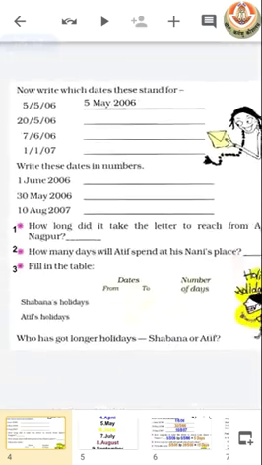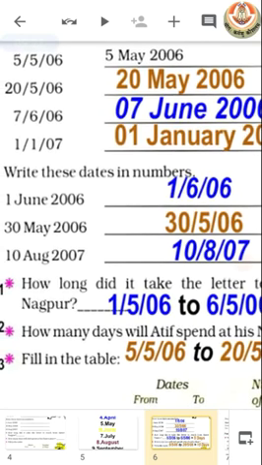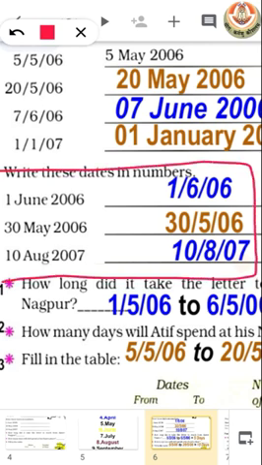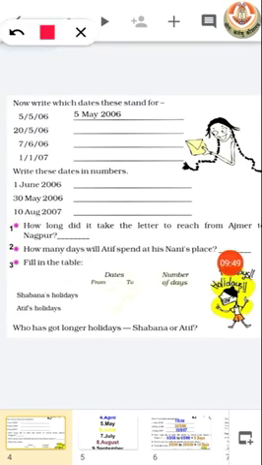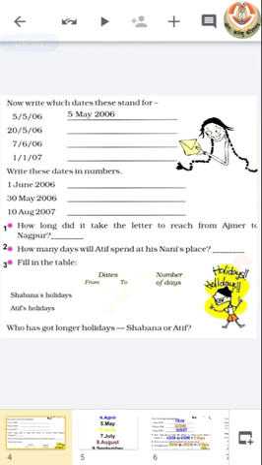So let's see what the answer should be. 1 June 2006 is 1/6/06, 30 May 2006 is 30/5/2006, and 10 August 2007 is 10/8/07. Now the questions: we have to look in the letters written by Atif and Shabana